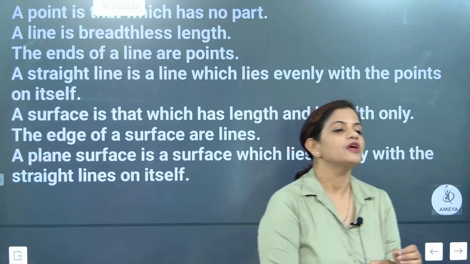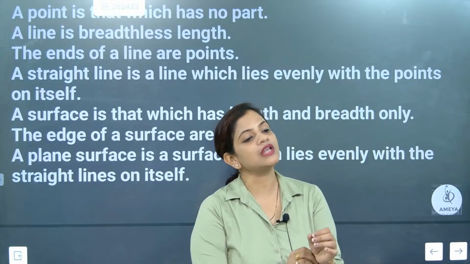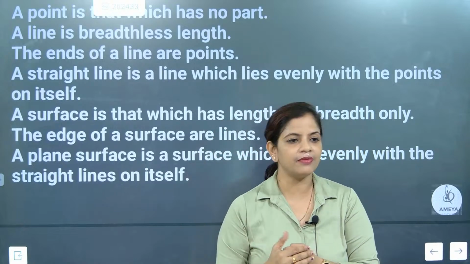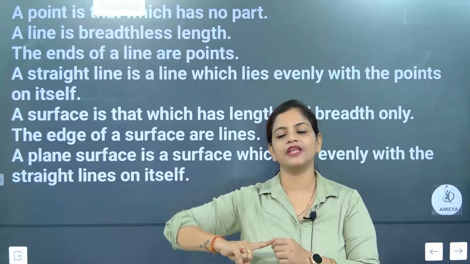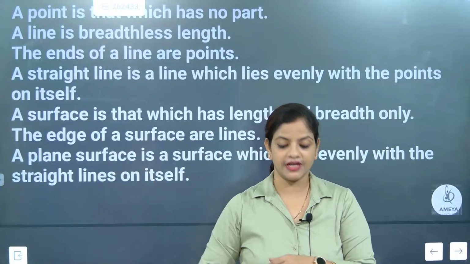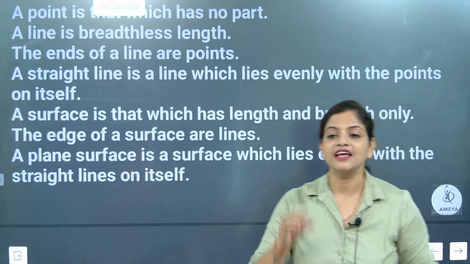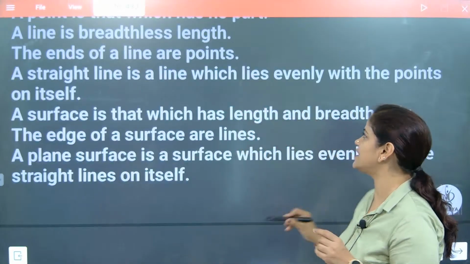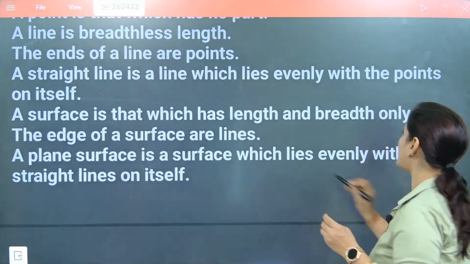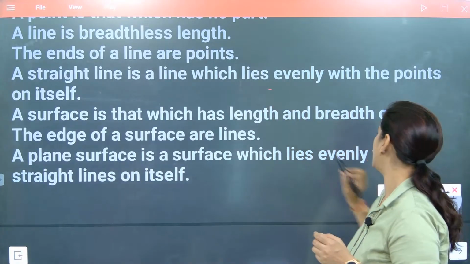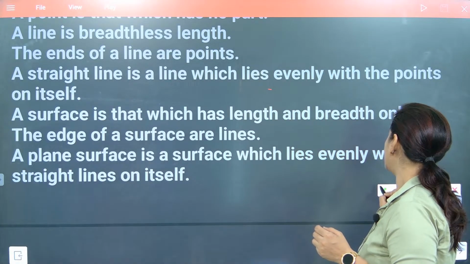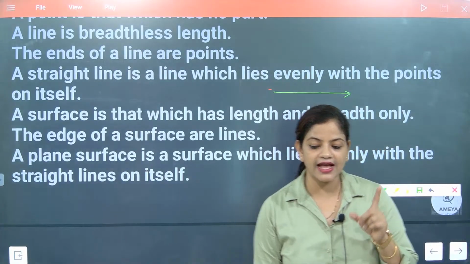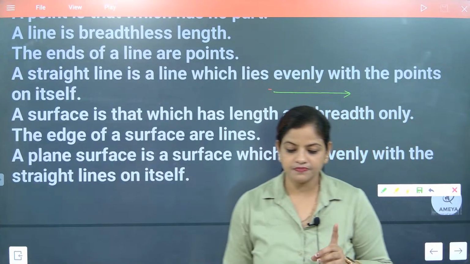Now look here, beta. We have learned about line and point, and we have also talked about line segment. If there is one end point and one arrow, what will it be considered as? A ray. A ray can also be stretched endlessly. It has one end point, and from that point it stretches endlessly. It will be considered as a ray.